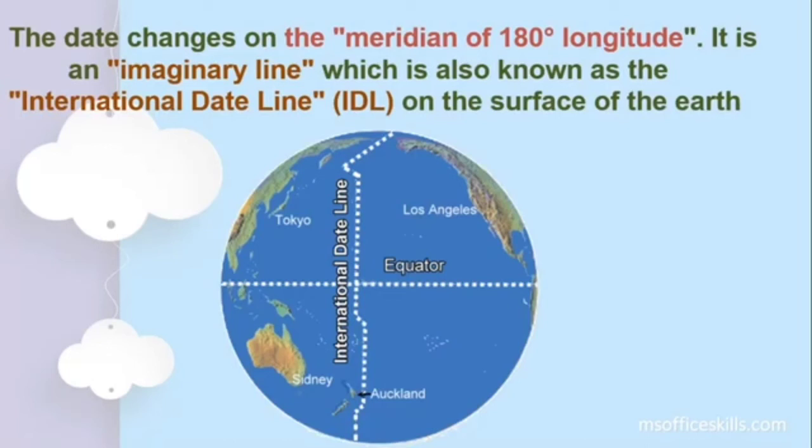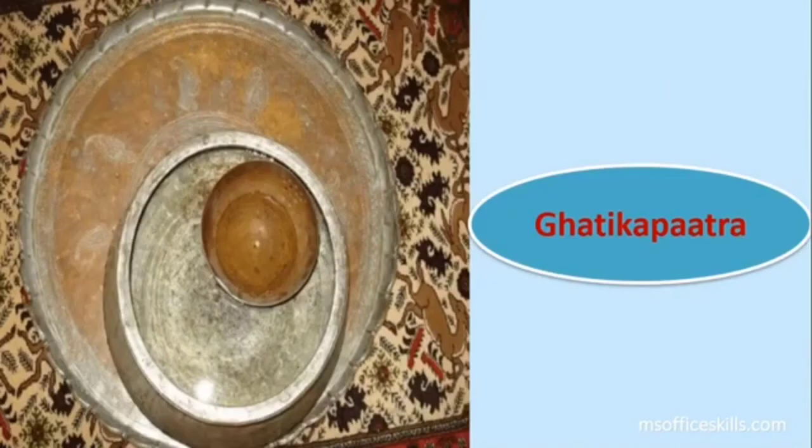And which is considered as the international date line? The 180-degree longitude is considered as the international date line. Alright, and you can see the dotted line here on the screen for you. That is the international date line, or as you call it, the IDL.